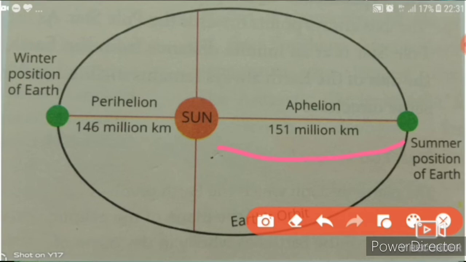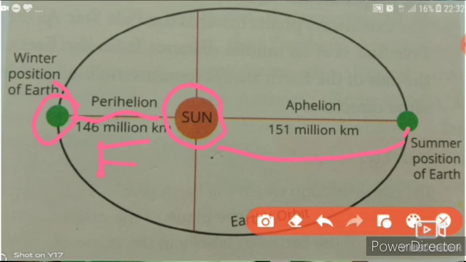From Kepler's law of motion, we know that when the earth remains near the sun, then the motion is fastest.